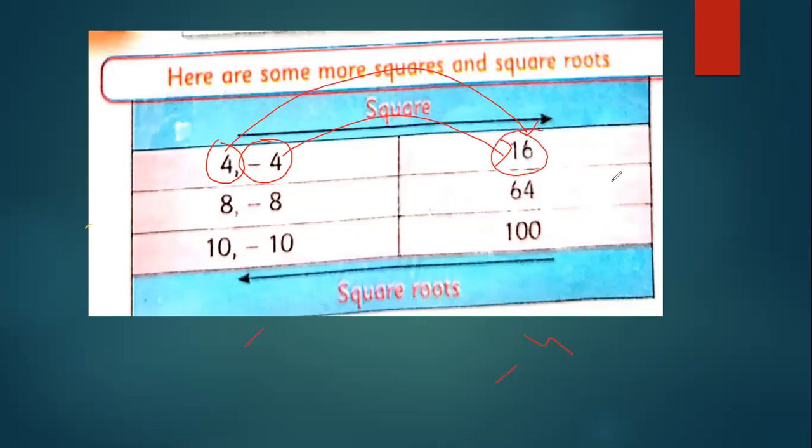When we take the square root of 16, what will we get? It may be 4 or minus 4. Because directly we check the square, and in the reverse order that is square root.